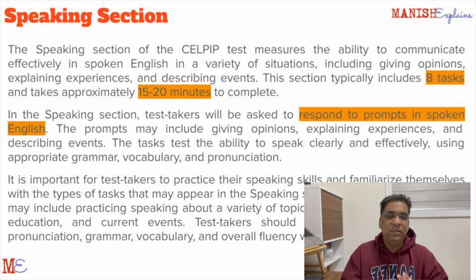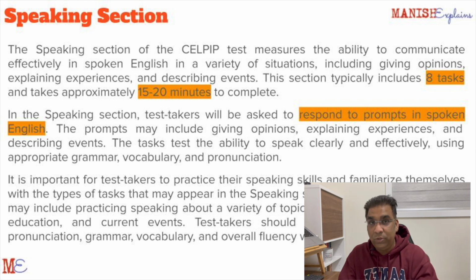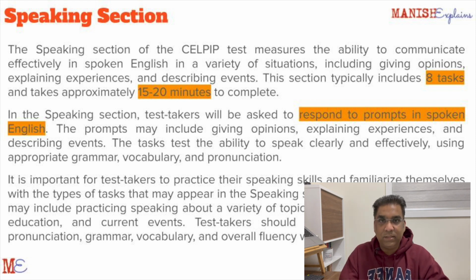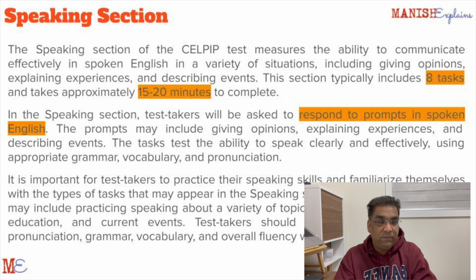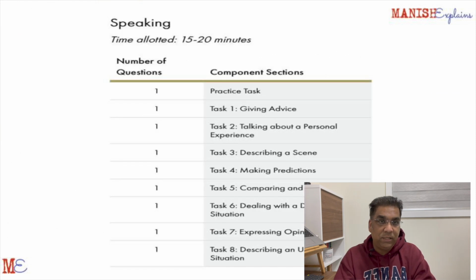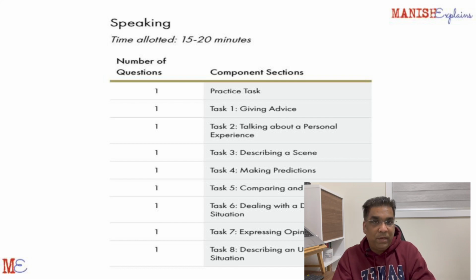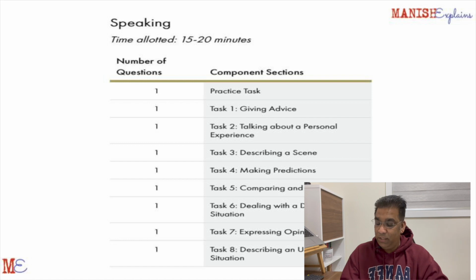So just relax, take a deep breath, use your writing section to relax as much as possible. Drink, make sure your throat is clear, whatever you want to do in your writing section, and be very relaxed in the speaking section. For some people, this can be tough. I know, but I would not say this is the easiest section in any way. But the good part is this is the shortest section. This is only 15 to 20 minutes. You can easily get through it.